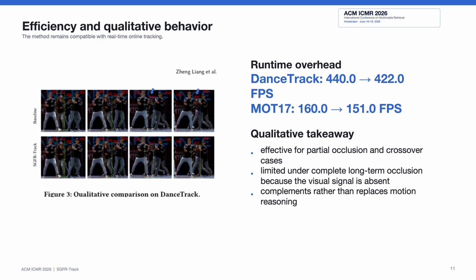The efficiency mainly comes from two factors. First, DCT-based processing has low complexity. Second, the gating funnel activates restoration only for a subset of ambiguous tracklets.